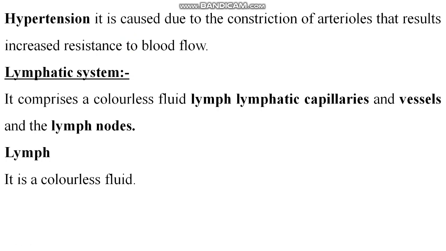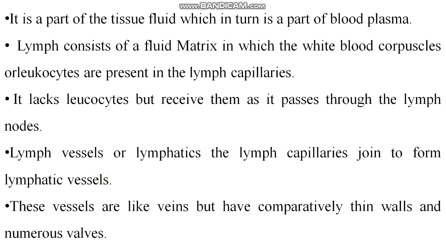Now comes the lymphatic system. It comprises a colorless fluid, lymphatic capillaries and vessels, and the lymph nodes. These are the parts of the lymphatic system. Lymph, what is lymph? Lymph is a colorless fluid. It is a part of the tissue fluid, which in turn is a part of blood plasma. It consists of a fluid matrix.